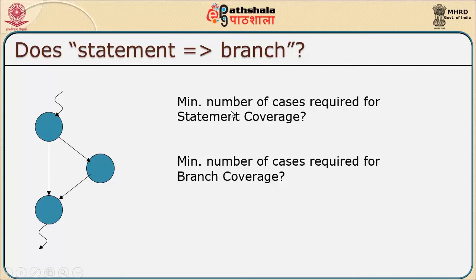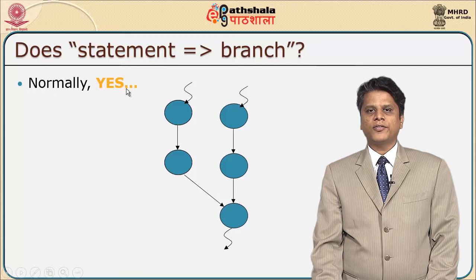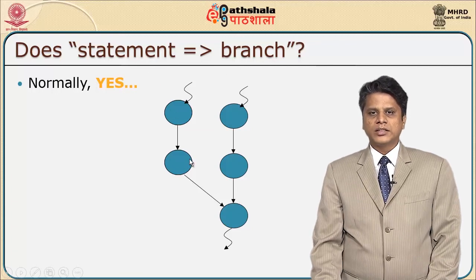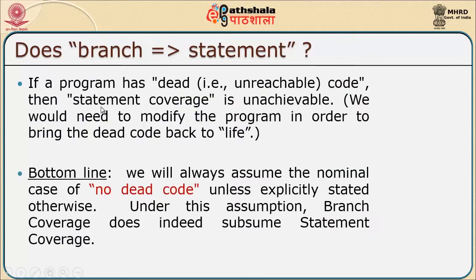The minimum number of cases required for statement coverage and the minimum number of cases required for branch coverage is what we have to study. Normally for statement taking us to a branch, this will be the constraint where we have got statements which have been considered to go in for a branch. If you have a program which has dead code, that means code which is not accessible, which is unreachable, then statement coverage possibly will not be achievable.